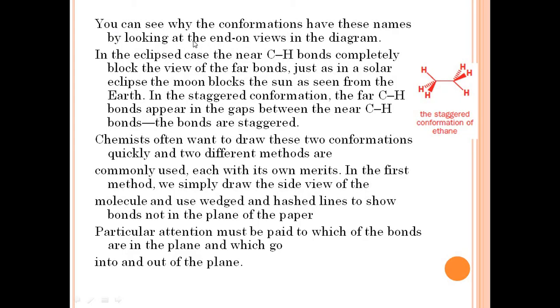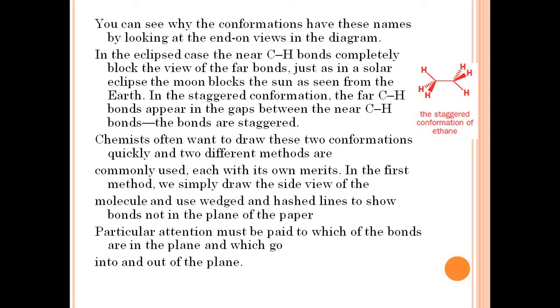Now, these names come from looking at the end-on views in the diagram. In the case of the eclipsed conformation, the near carbon's CH bonds completely block the view of the bonds of the carbon which is far away from the first carbon atom.